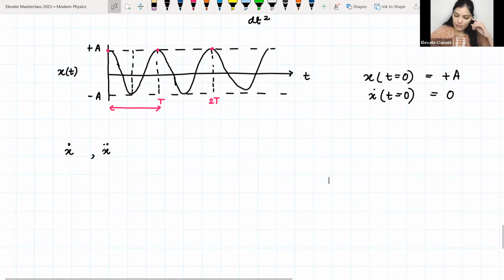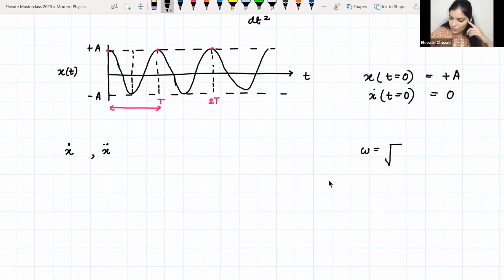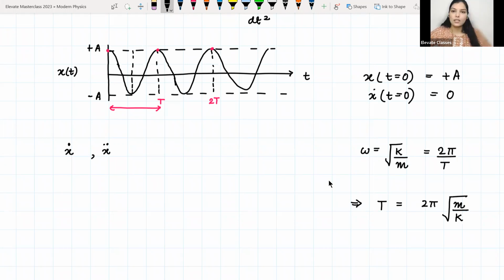So what is omega? Omega was equal to root of k by m, which is the angular frequency. इसको हम लिख सकते हैं 2 pi by T also, ठीक है. So T is the time period here. This would mean that the time period of oscillation will be equal to 2 pi root of m by k, I think, right? So this is the time period.